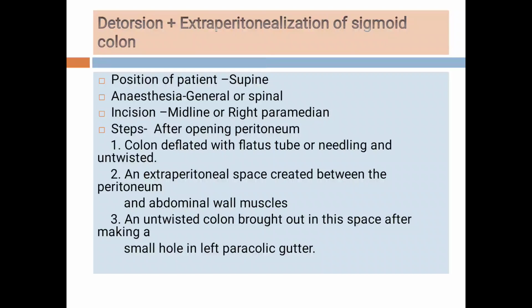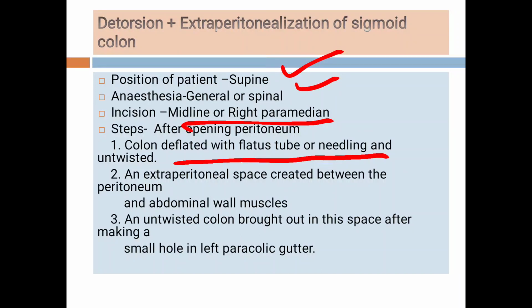Now the detorsion and the other is the extraperitonealization of the sigmoid colon. As we know, the sigmoid colon is intraperitoneal. So if we do extraperitonealization, it will avoid the torsion of the sigmoid colon. How is it done? It is done under general or spinal anesthesia, and a midline or right paramedian incision is taken. After opening the abdomen, the colon is deflated with a flatus tube or needling, and it is untwisted. How is it untwisted? It is rotated in a clockwise direction.